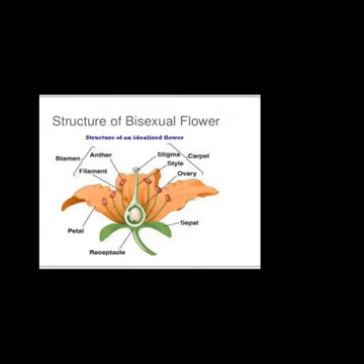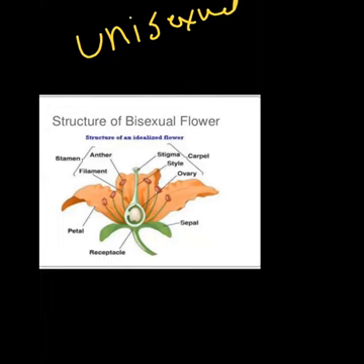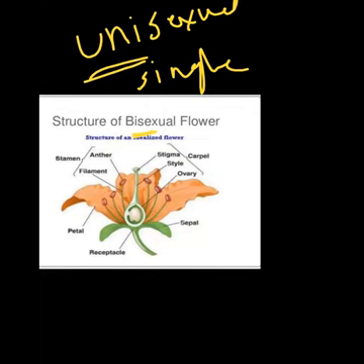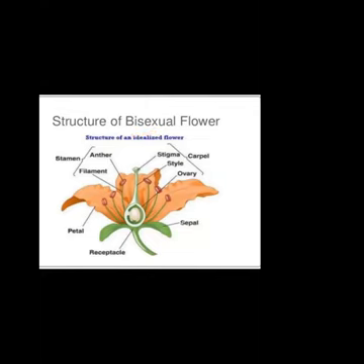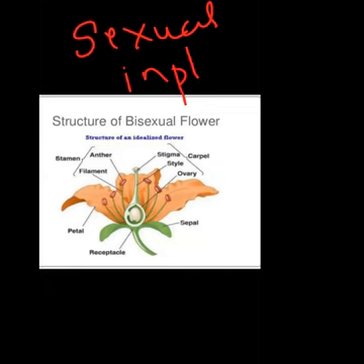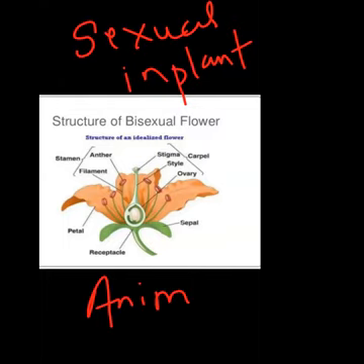So I hope, children, you understood the meaning of unisexual and bisexual flowers. Uni means single. The flower can have either the male reproductive part or the female reproductive part. And a bisexual flower means it bears both sex organs, right? So let us discuss first the sexual reproduction in plants. Then we will discuss the sexual reproduction in animals.